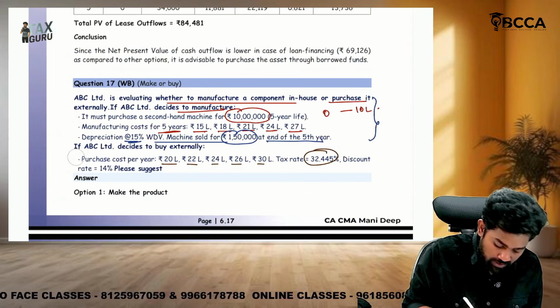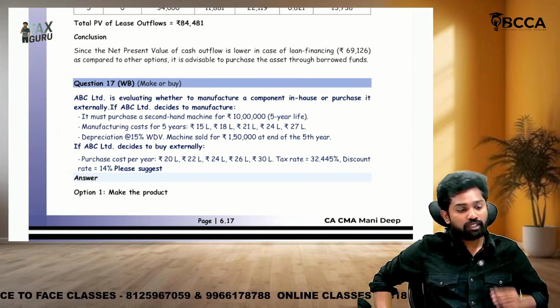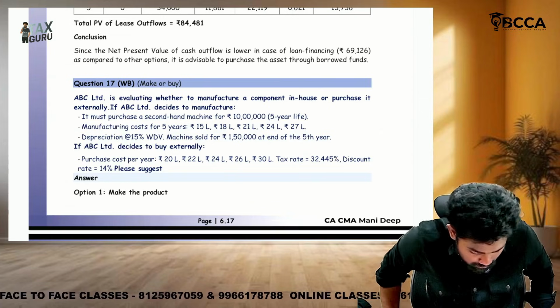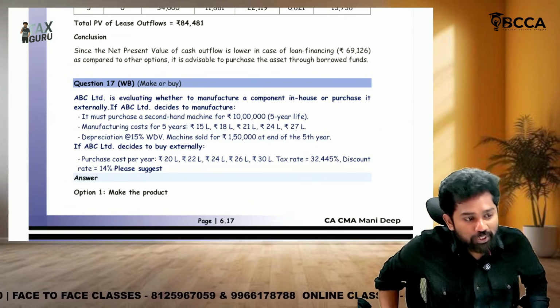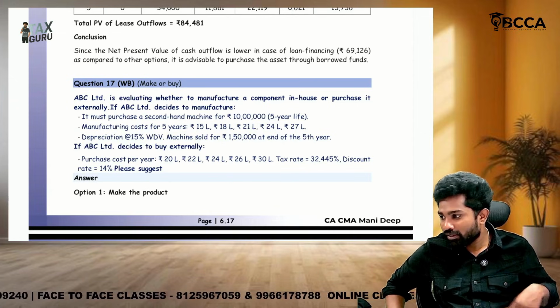Then question number 17. This is a make or buy question from our workbook. These kinds of questions, you only know better than me.